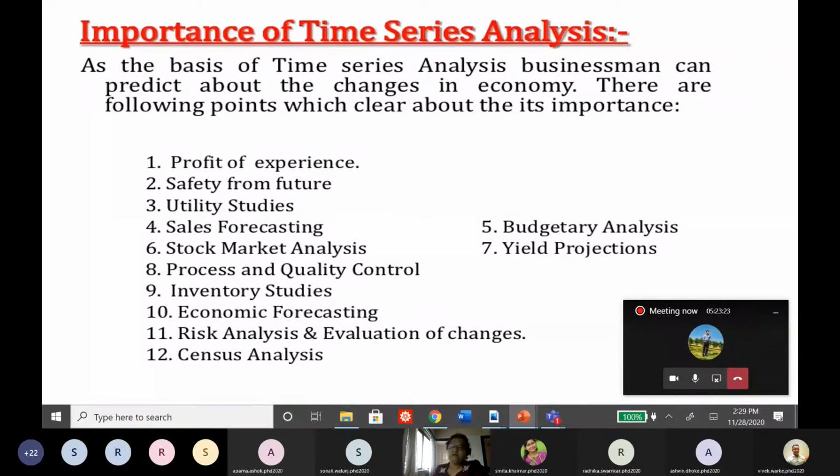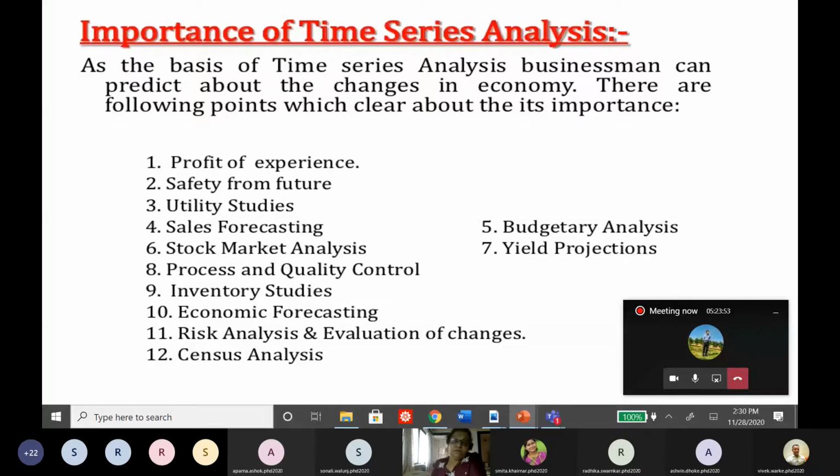And not necessarily this, even for the current scenario like COVID, we can do a time series analysis. If you collect the monthly data of COVID patients in India from different cities, you will be able to analyze it with the help of time series analysis. You will be able to predict future COVID cases, or predict the vaccination required for the COVID patients.